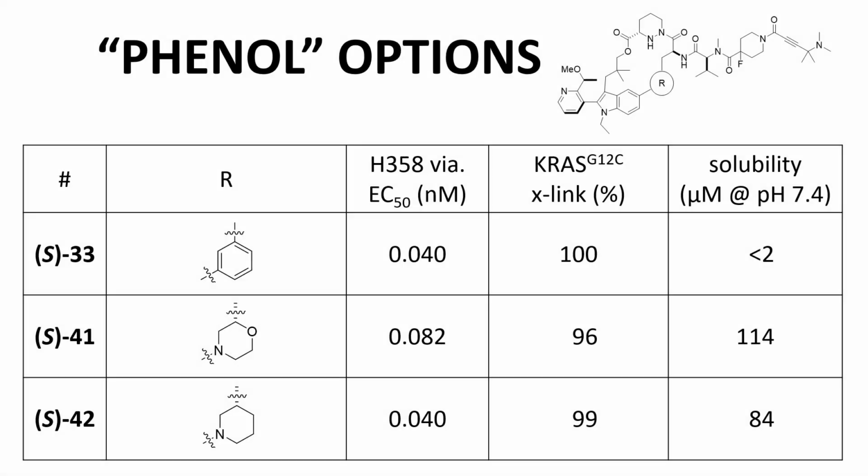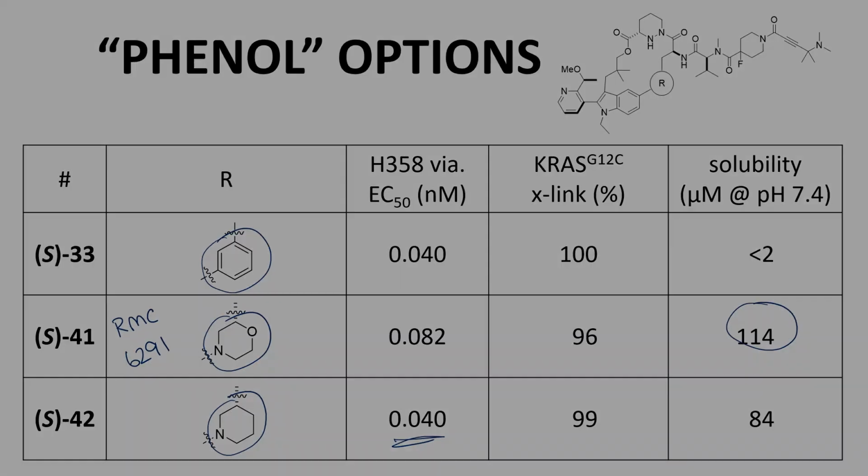Again, here are just some selected compounds from the article. Options explored include replacing the aromatic ring with a morpholine and a piperidine ring. The piperidine maintained potency, but the solubility gains in the morpholine analog were deemed more essential. Ultimately, compound S41, with a research designation of RMC6291, balanced the key criteria for additional study.